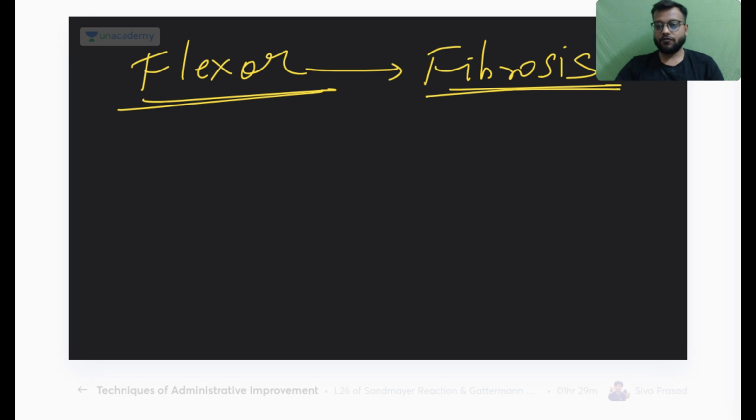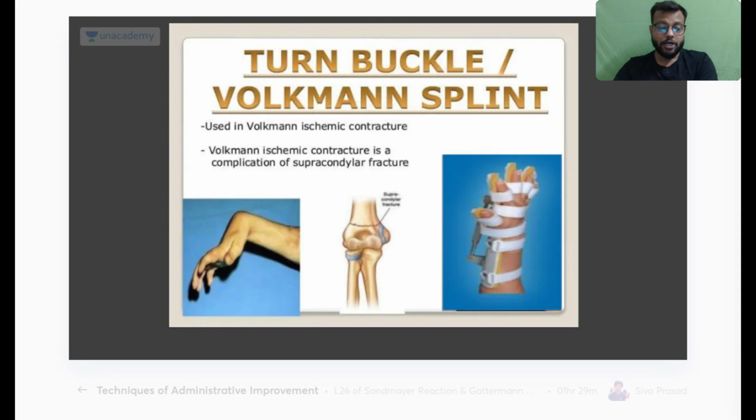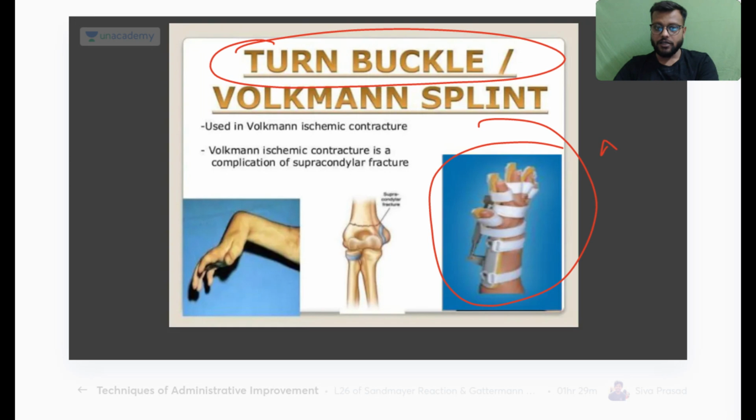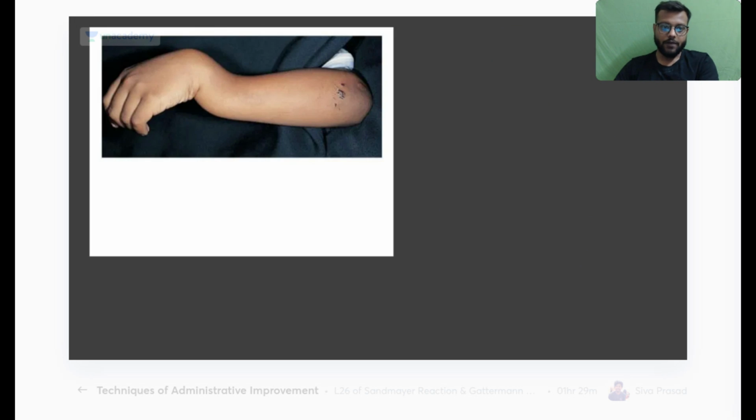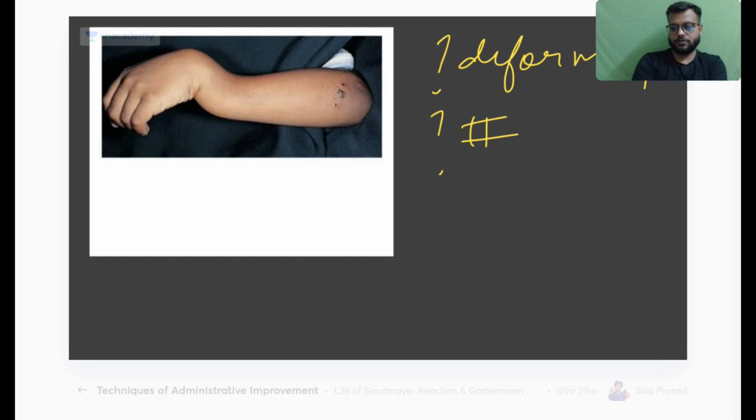And the treatment is physiotherapy with the help of the Volkmann or the turnbuckle splint. Here you can see, this is your Volkmann splint or the turnbuckle splint. Now identify the deformity and the fracture in which it occurs.